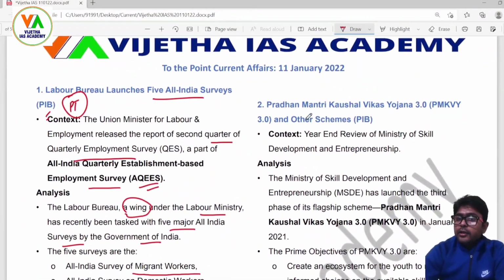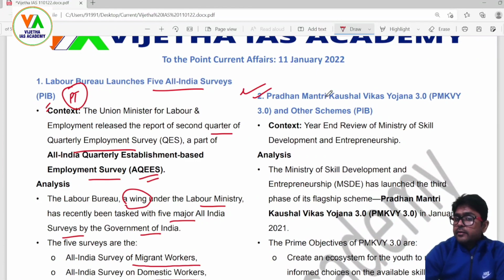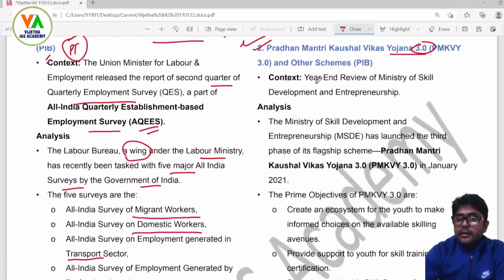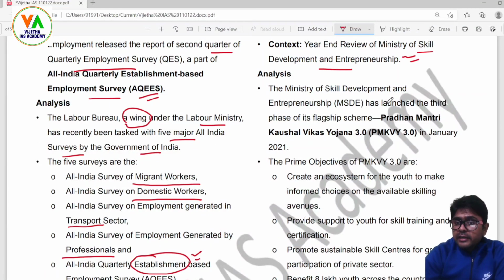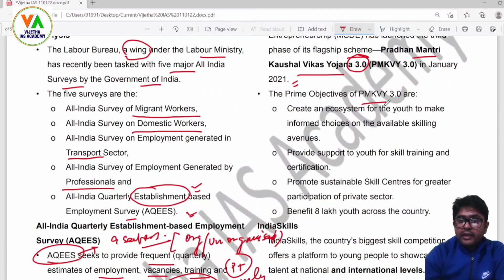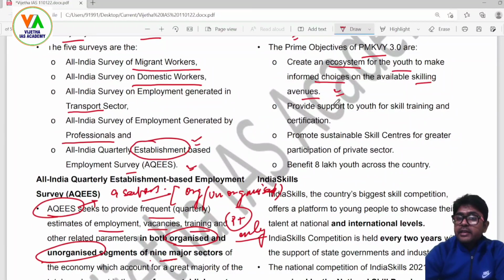Now, the second topic we have to cover today is Pradhan Mantri Kaushal Vikas Yojana, that is PMKVY 3.0, from the year-end review of the Ministry of Skill Development and Entrepreneurship. The Ministry of Skill Development and Entrepreneurship, that is MSDE, launched the third phase of its flagship scheme, Pradhan Mantri Kaushal Vikas Yojana PMKVY 3.0, in January 2021. The prime objective of PMKVY is to create an ecosystem for the youth to make informed choices on the available skilling avenues, because India has a large pool of demographic dividend,